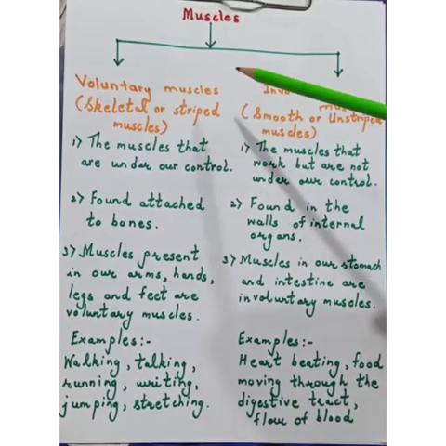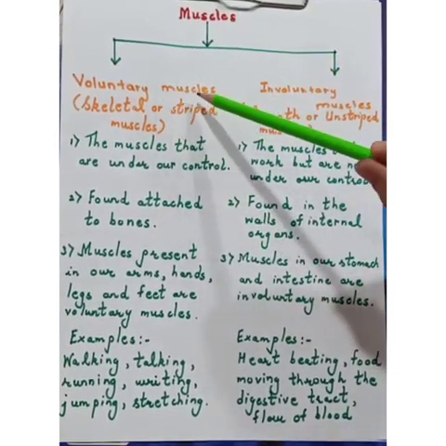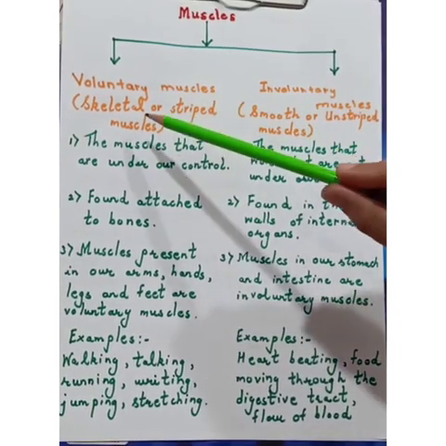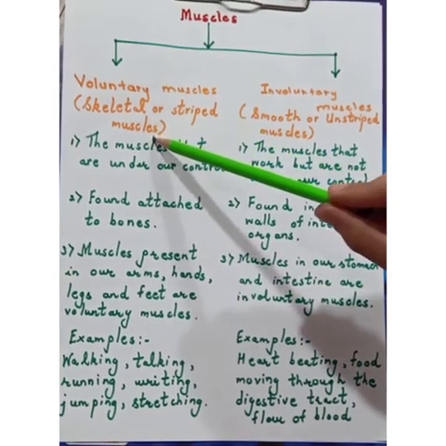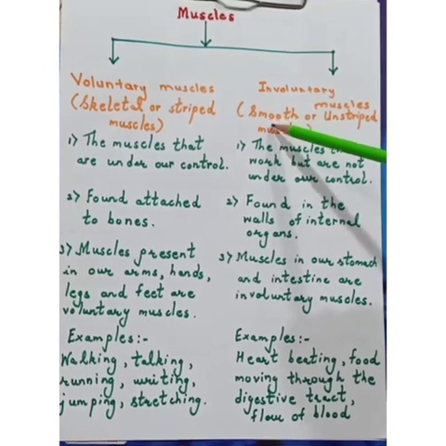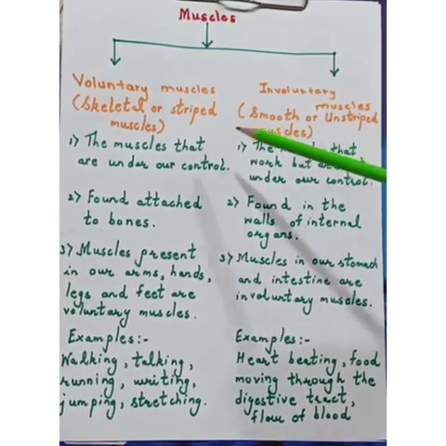Now students, the muscles are of two types, the voluntary muscles and the involuntary muscles. Voluntary muscles are also known as skeletal or striped muscles. Involuntary muscles are also known as smooth or unstriped muscles.